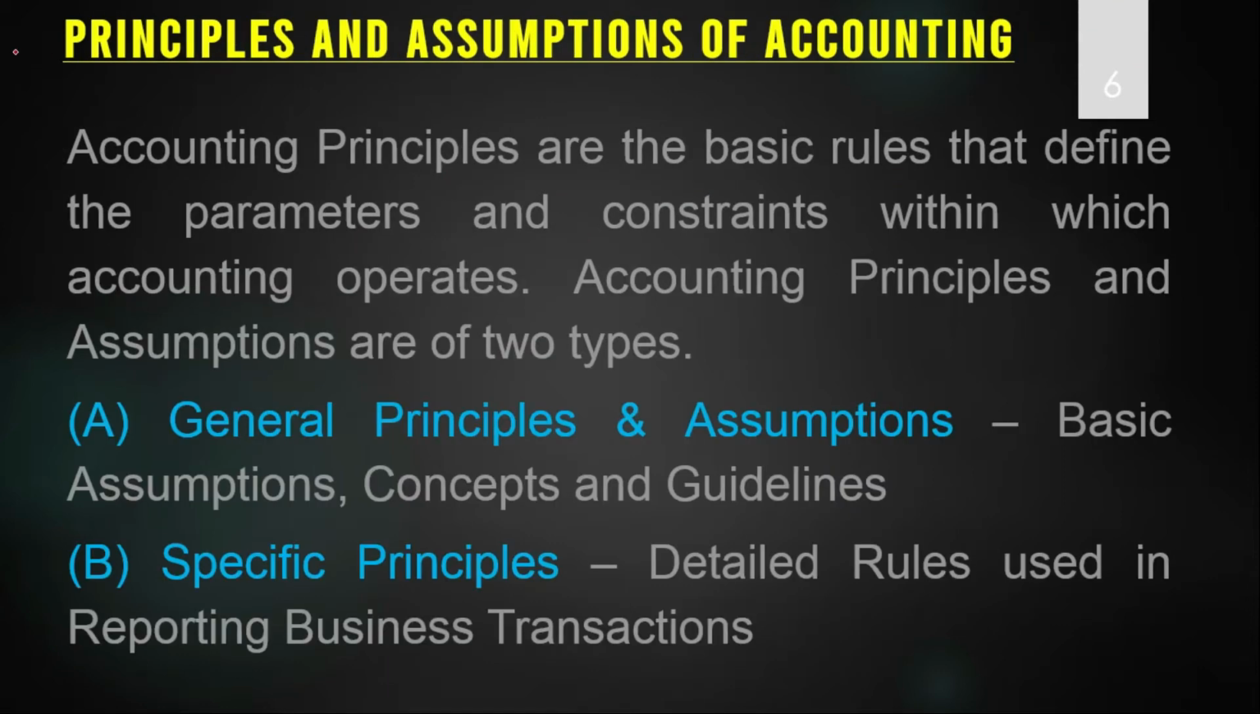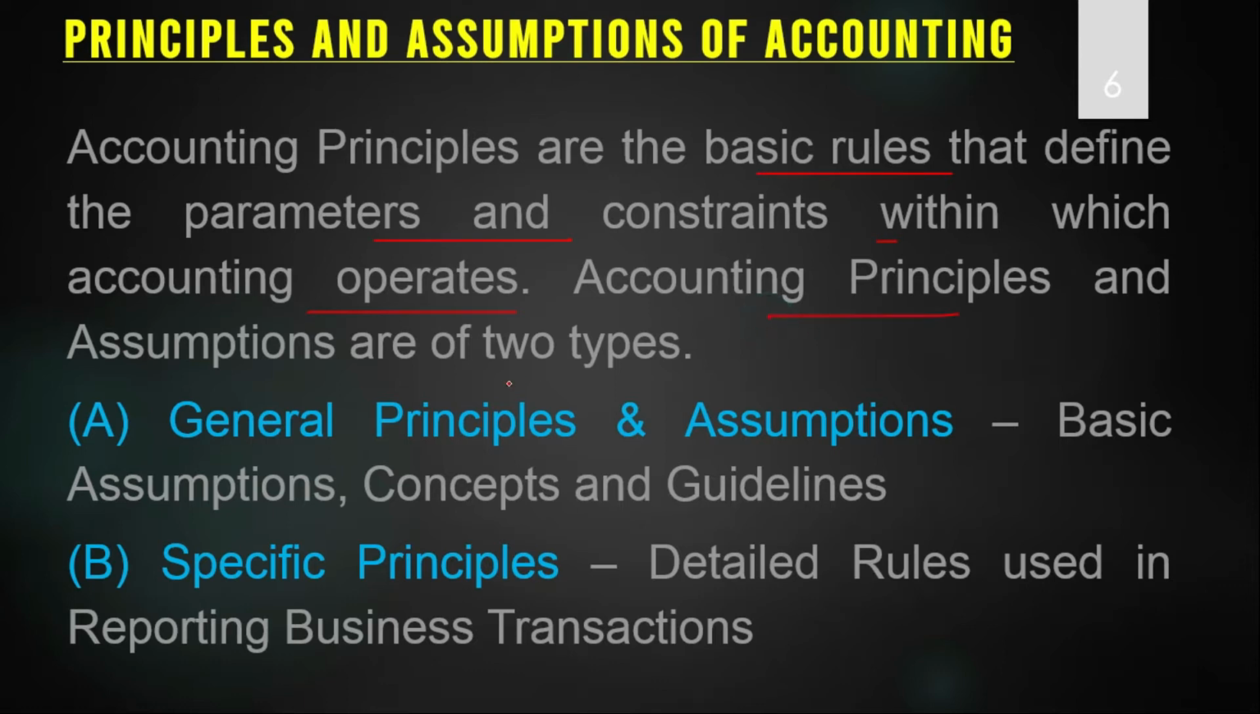Now come to the next point of our discussion, that is principles and assumptions of accounting. So let us see what principles are. Accounting principles are the basic rules that define the parameters and constraints within which accounting operates. So these are the parameters and the limitations within which accounting will operate. So we don't have to cross the limits prescribed by the accounting principles. We have to be within the limit. We have to follow those principles whenever we are making the accounts.